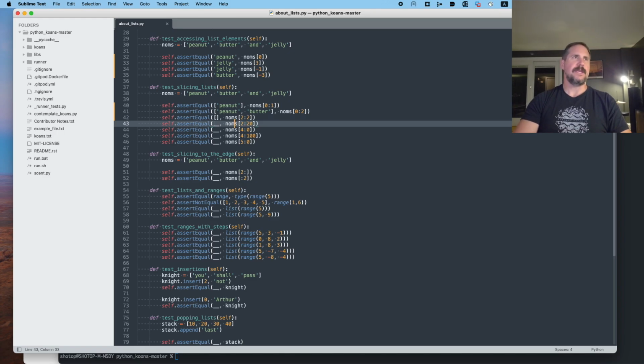Interesting. All right, so now what if we slice a list, I keep saying array from Ruby. What if we slice a list all the way to an index that doesn't exist? Will we return an error? I would assume we will, but maybe we'll just get the rest of the list and it'll just stop once it can't go any further. So let's try that. So we go from 0, 1, 2. So we're going to go from and then finally jelly. And we can't go any further because there's only 3 indexes in this whole list, but this slice is trying to go out to 20. So let's see what this does.